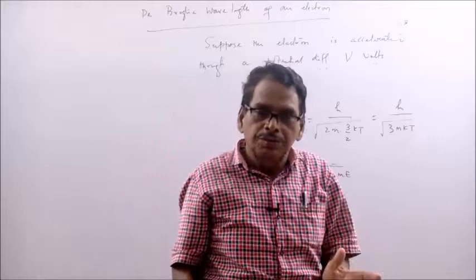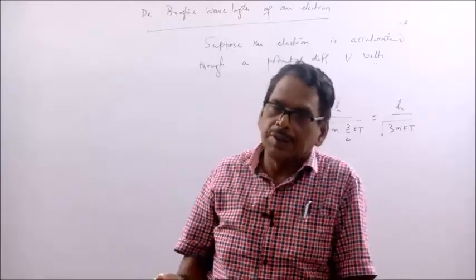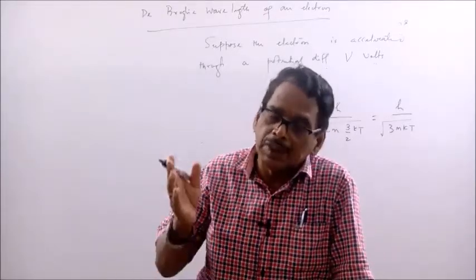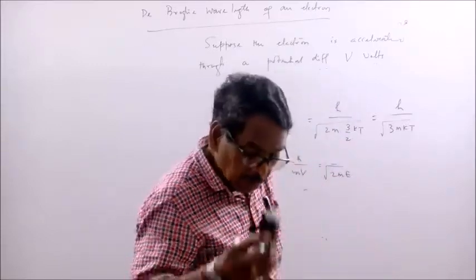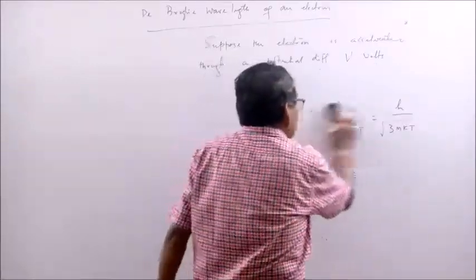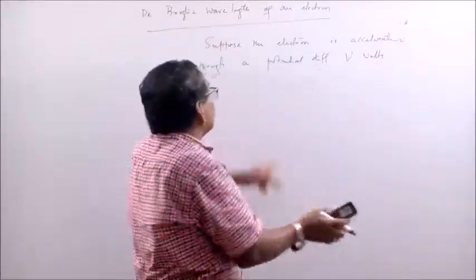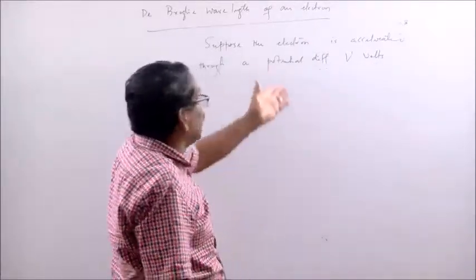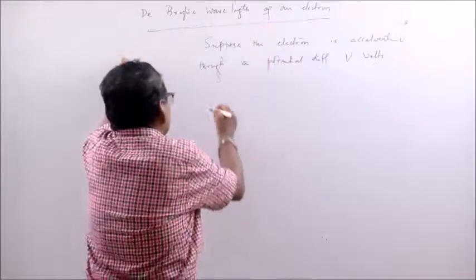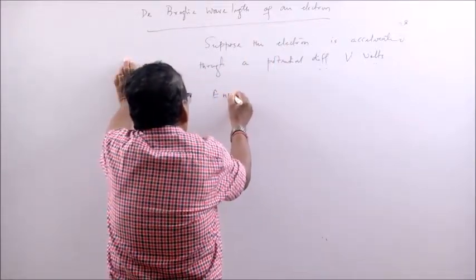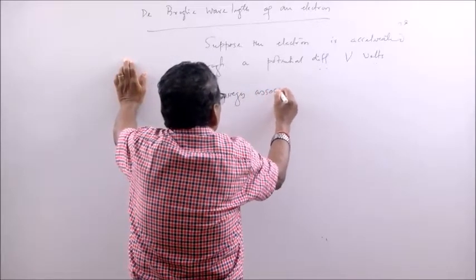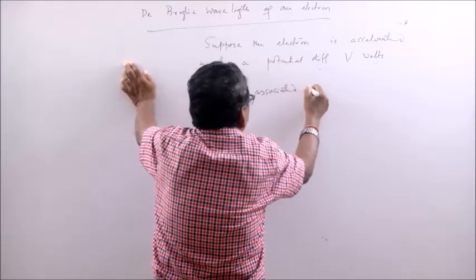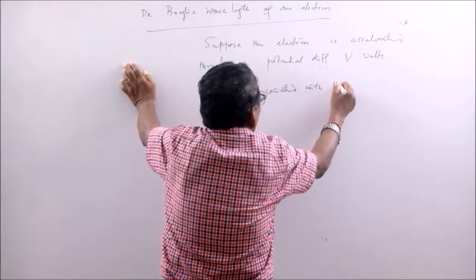As you know, de Broglie wavelength was found in terms of energy, in terms of temperature, in terms of momentum. So, you can find out the energy here and put it in terms of the potential difference. Then what is the energy associated with the electron?